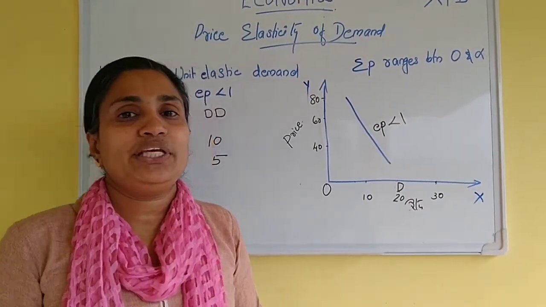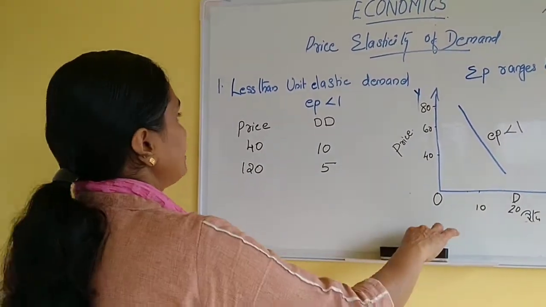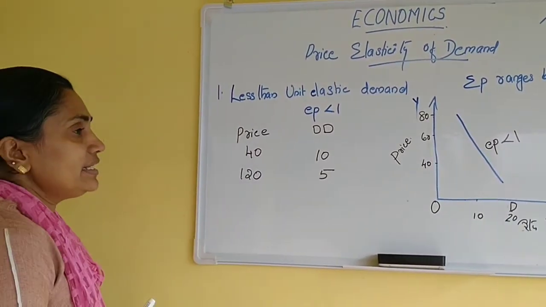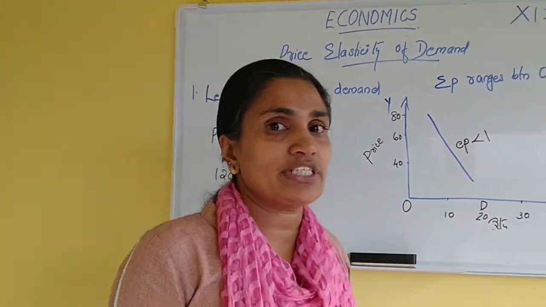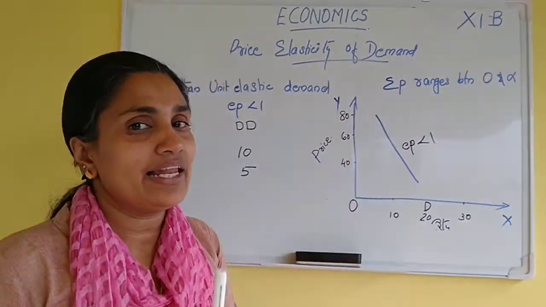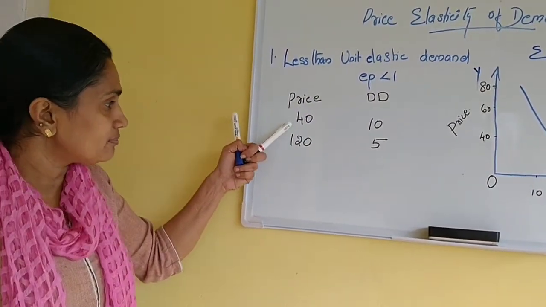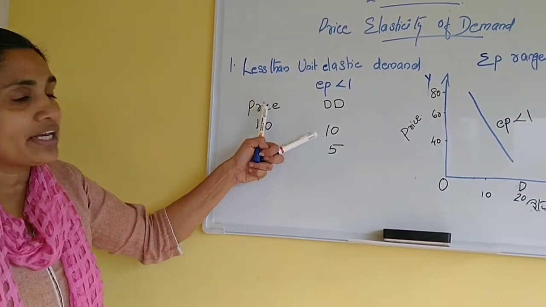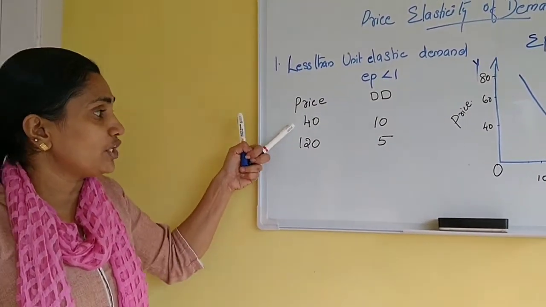When we think about the next classification of the price elasticity, price elasticity is less than 1. Can you tell me the situation where the price elasticity is less than 1? In this example, when the price is 40, quantity demanded is 10 units. What about when the price increases from 40 to 120?